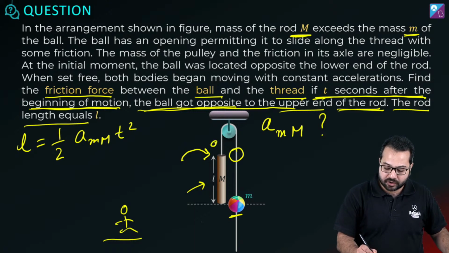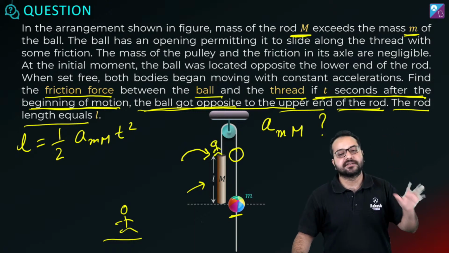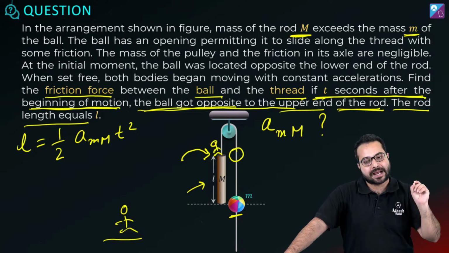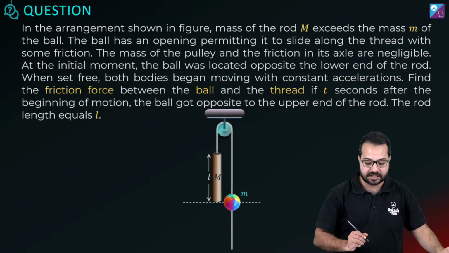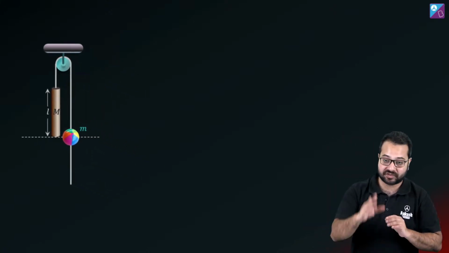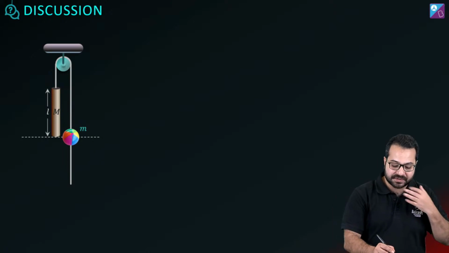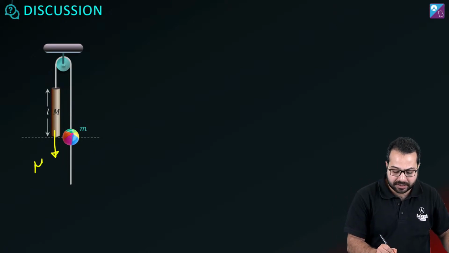You just sit on capital M. Suppose you are massless, you sit on capital M, or basically you attach a camera on capital M and observe things from the frame of capital M. That is the hint in the question. Now after this it becomes very simple. So let's make the free body diagram first.